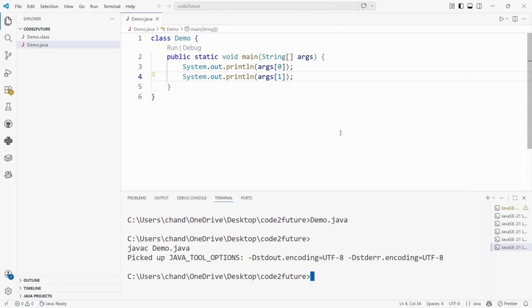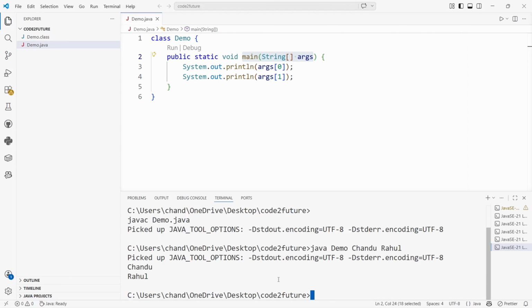And now I have to tell you the definition of it. Here args is an array of type String which is in the main method, and it is used to execute the command line arguments. What are command line arguments? Command line arguments are where you will find the output of the code. Here the terminal is the command line. To show you, java is the name of the programming language, Demo is the name of the file. Here I will give my name, Chandu, and another name, Rahul. If I press enter, you will find the output as Chandu Rahul.